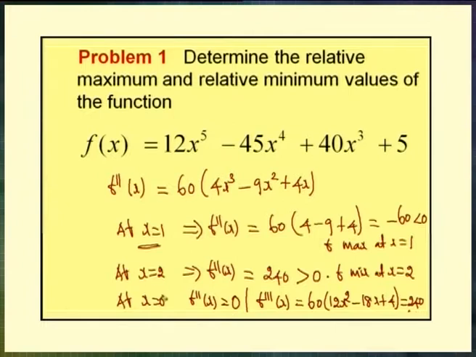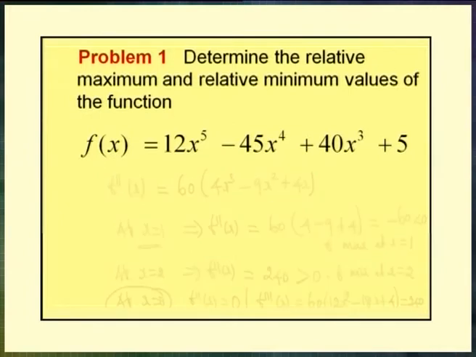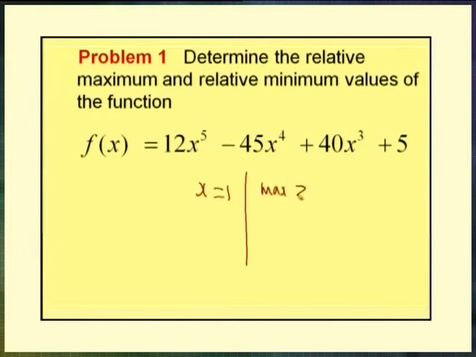Therefore, the point x equal to 0 is a point of inflection. For this function, at the point x equal to 1, the function takes the maximum value. The maximum value of the function at x equal to 1 is 12. At the point x equal to 2, this function takes the minimum value. The minimum value of the function f of x is minus 11.